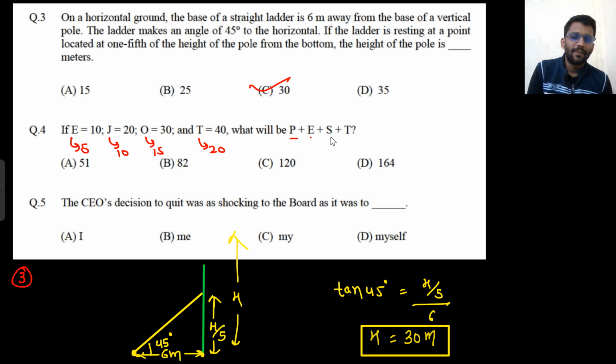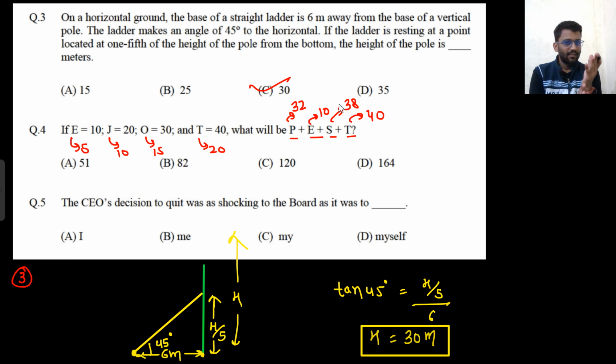So what will be the value of P plus E plus S plus T? We can see that E is 10. Check for P: A, B, C, D, E, F, G, H, I, J, K, L, M, N, O, P. P is at 16, so it will be 32. T is at 40. What will S be? Since S comes before T, if T is at 20, S will be at 19, so 38. So 38 plus 32 is 70, plus 10 is 80, plus 40 is 120. Total will be 120. C is the correct one.